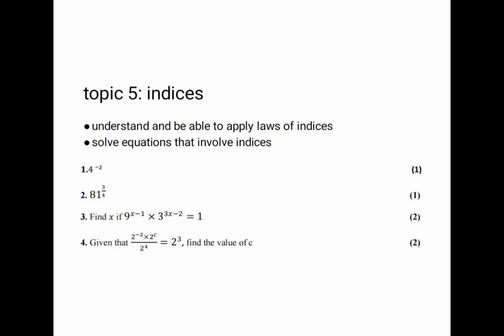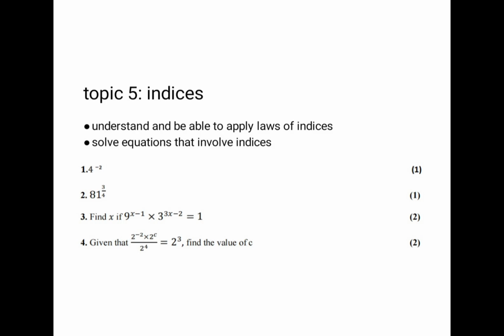You need to have the same base when solving equations that involve indices. So we are going to rewrite 9 as 3 to the power of 2 and also 1 is 3 to the power of 0, right? And then we equate the powers. That is the same procedure we are going to carry out on number 4. Here we already have our bases, which is the same.